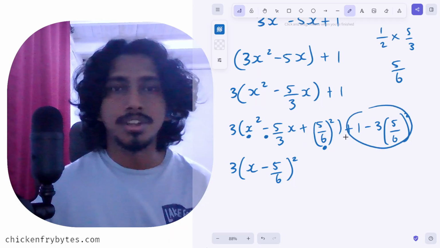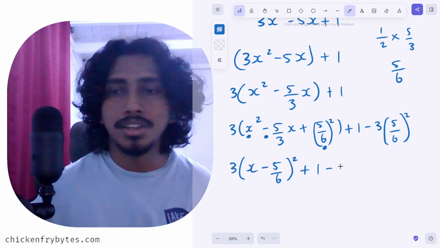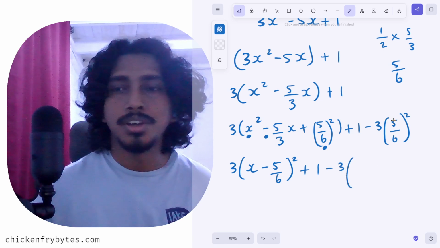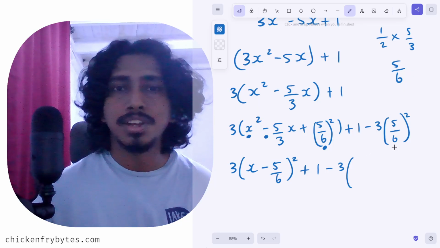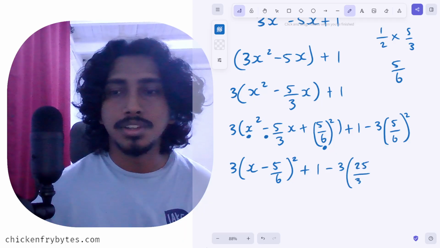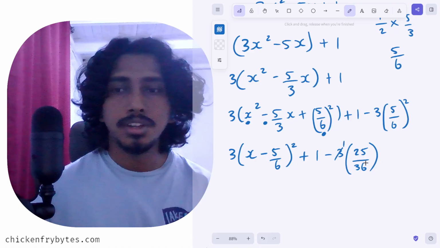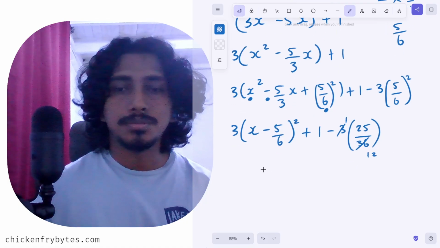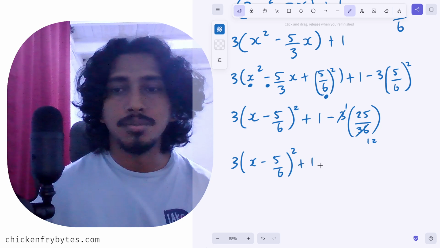Now it's just to break down the outside terms. And so we have plus 1 minus 3 into, well, we know when we have a fraction raised to a power, we can simply apply the same power to the numerator and the denominator. So 5 squared is 25, and 6 squared is 36. Right, we can say 3 into 3, 1, and 3 into 36, 12. So we have 3 into x minus 5 upon 6 all squared plus we have 1 minus 25 upon 12,